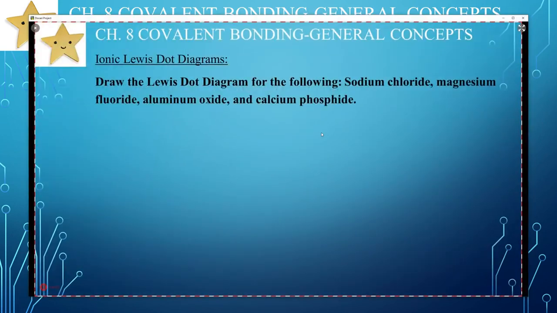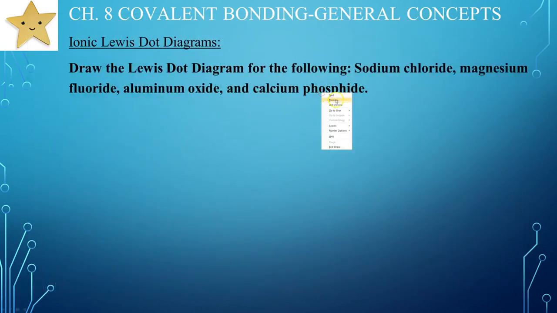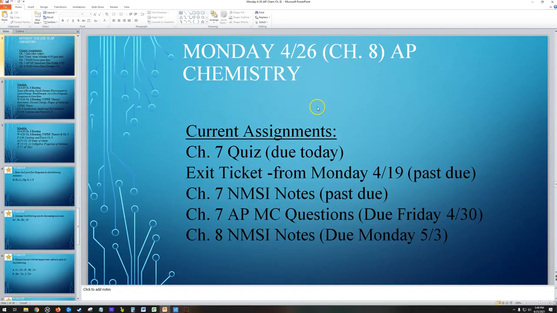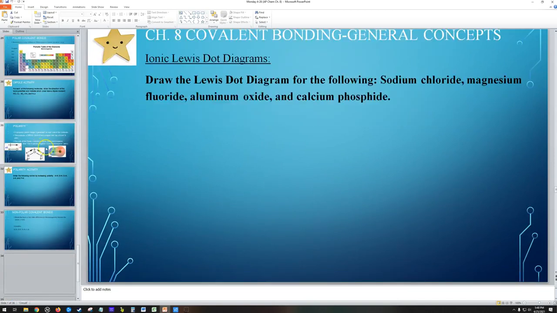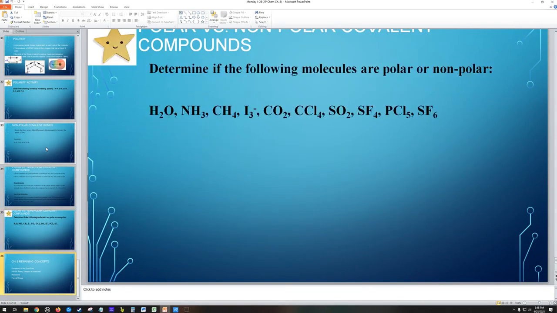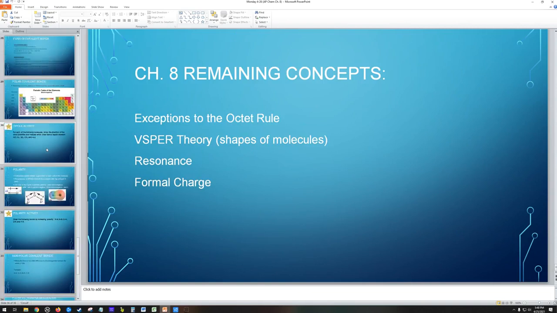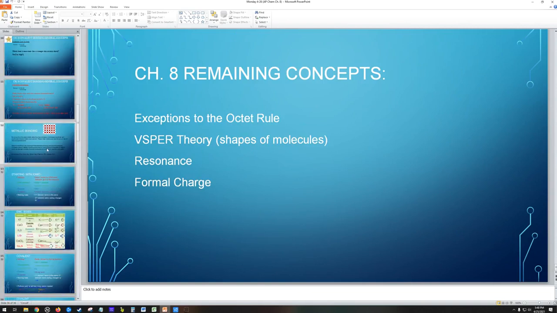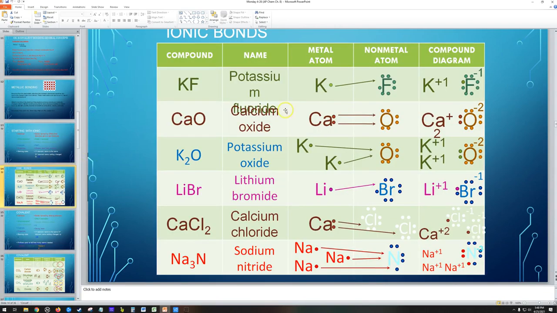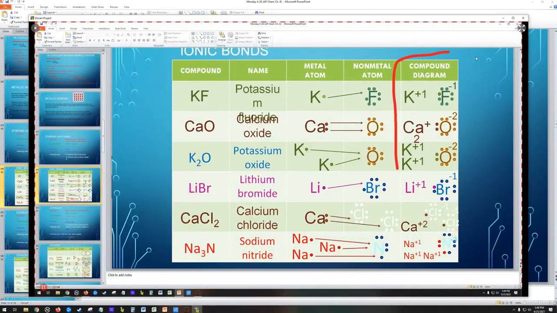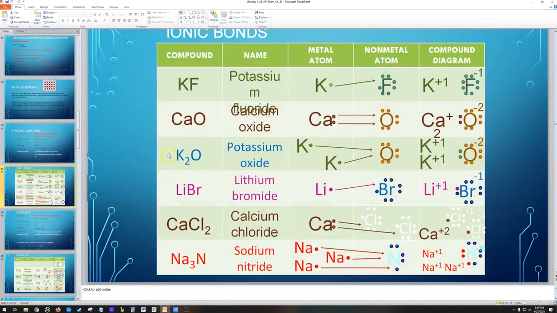All right, so let's do these. I'm going to have you guys do these on your own. Look back at the notes that we just did to draw the Lewis dot diagrams for these guys. We did several examples here. Let me find them. Here we go. So here's all the examples. This compound diagram at the end is the Lewis dot diagram that we're looking for. So draw the Lewis dot diagrams for those using these examples here. Okay. So let's go back.